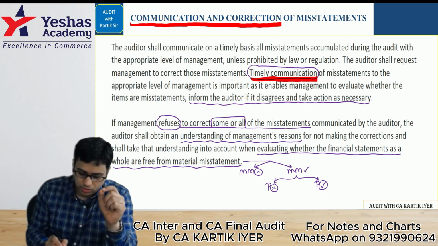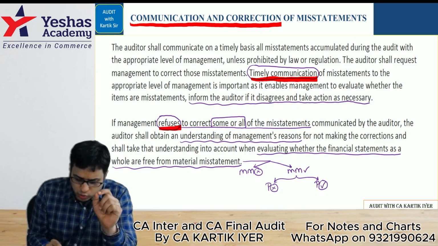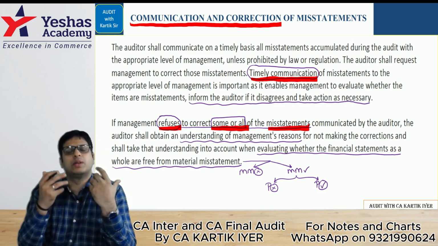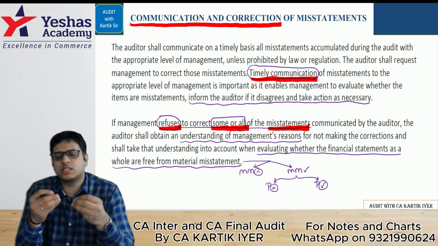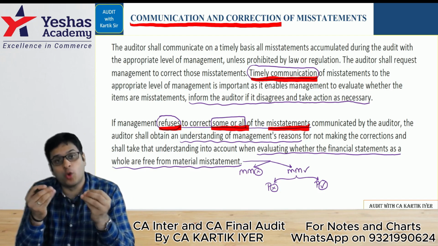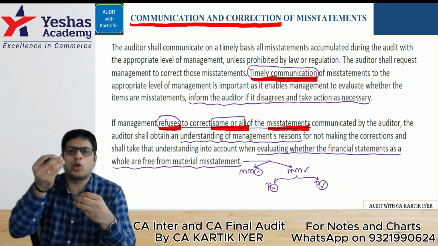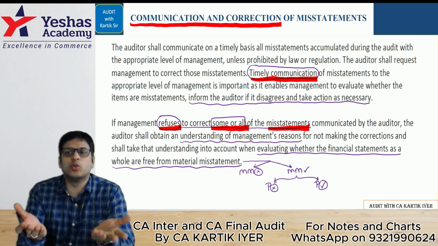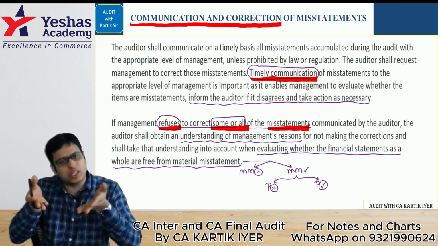Correct? If the management refuses to correct some or all of the misstatements, let's say we gave them 100 misstatements to correct, and some or all of them they have not corrected, in that case, what to do? Tell me, what is the natural thing to do? Ask them, why have you not corrected? That is what you have to write. See this.